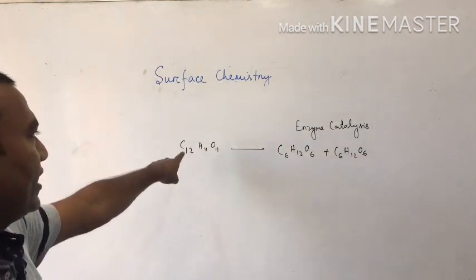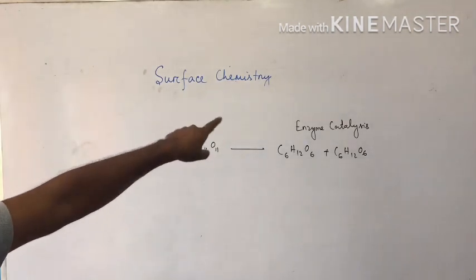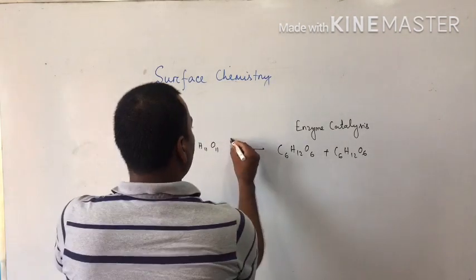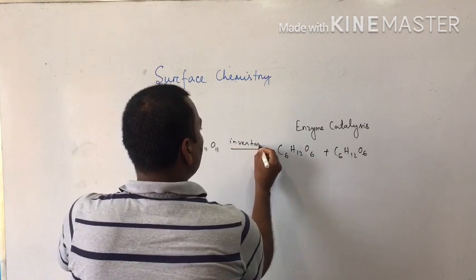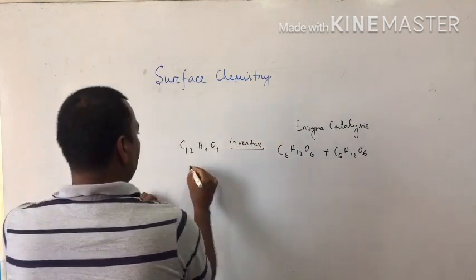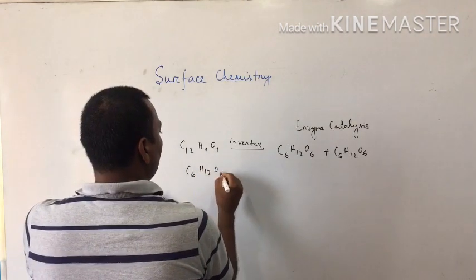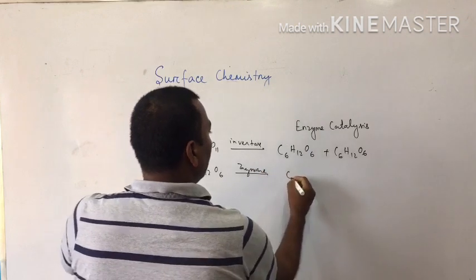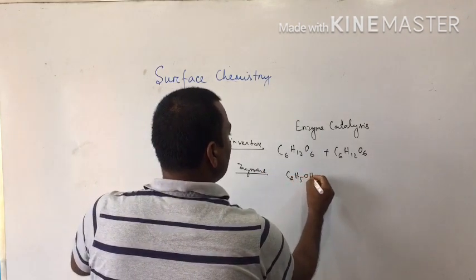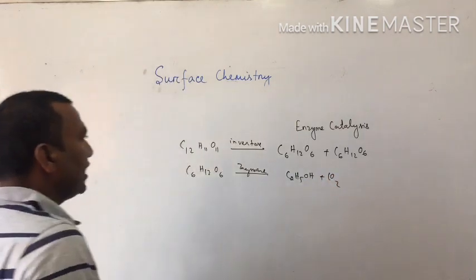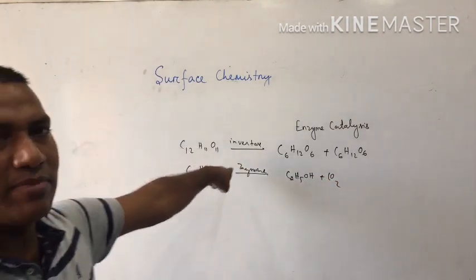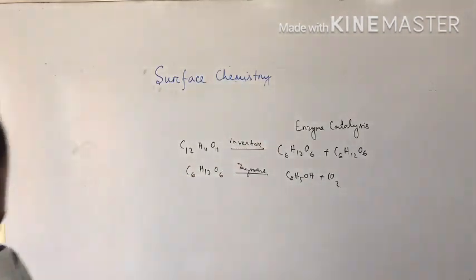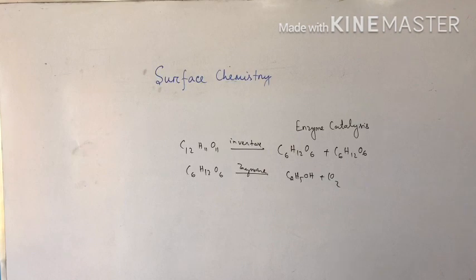Sugarcane in the presence of invertase as an enzyme gives you glucose and fructose. Similarly, glucose C6H12O6 in the presence of zymase gives you ethyl alcohol C2H5OH and carbon dioxide. That's why these are called enzyme catalysis or enzyme catalysts. Clear?